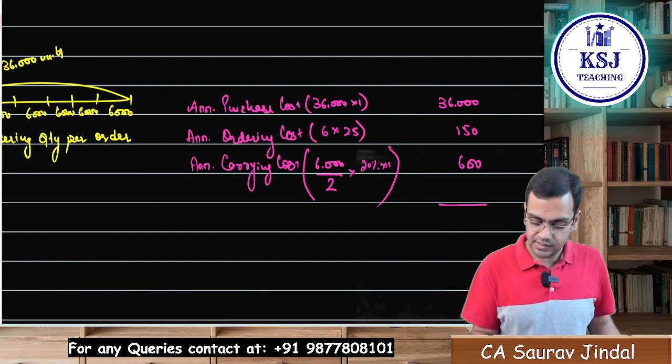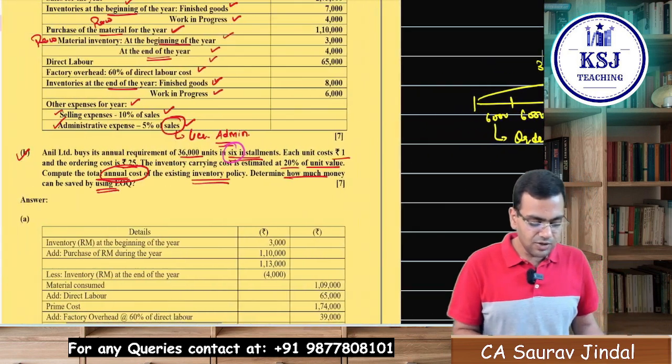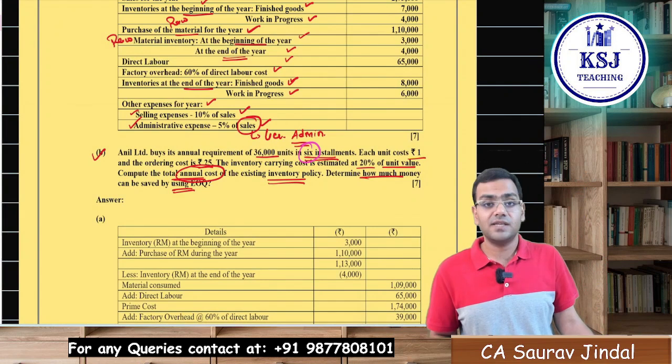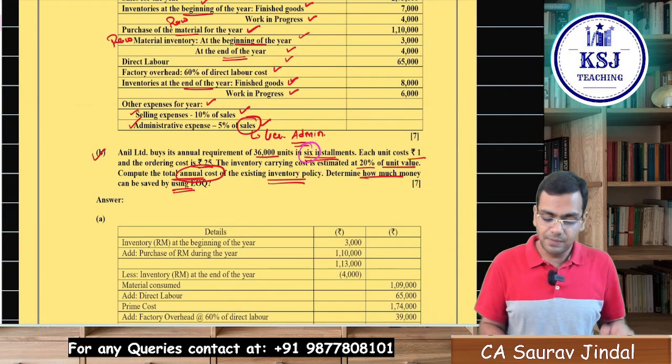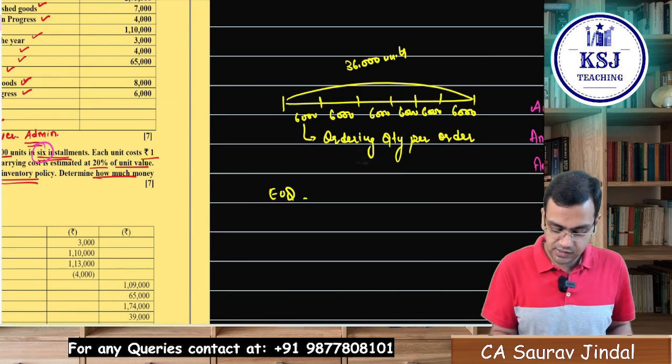That is 36,750 rupees. This is the cost of the existing policy. Now he says, will there be any savings if they go for EOQ? So that means you will have to first calculate EOQ, sir. What will be the EOQ in this case?